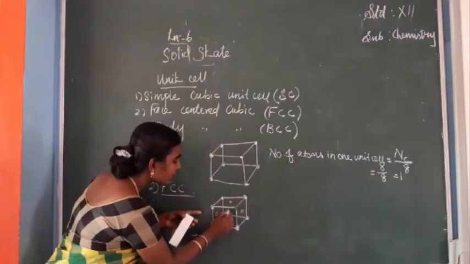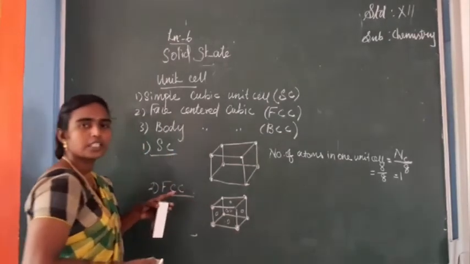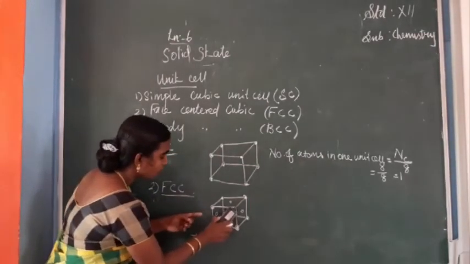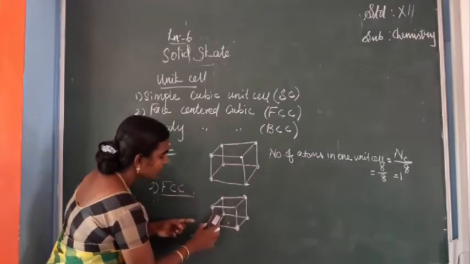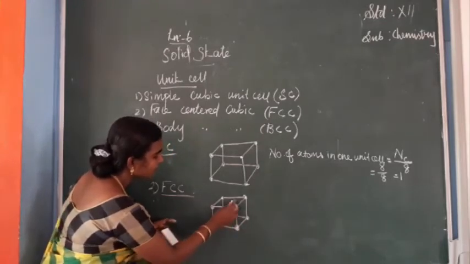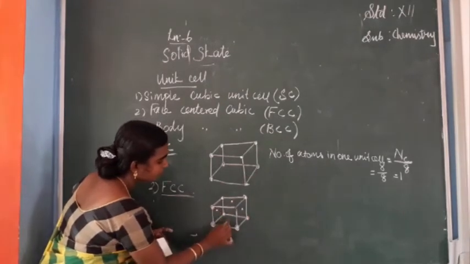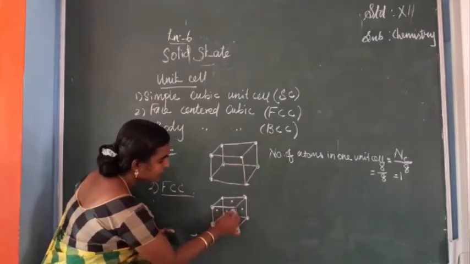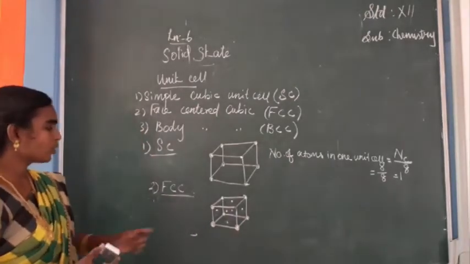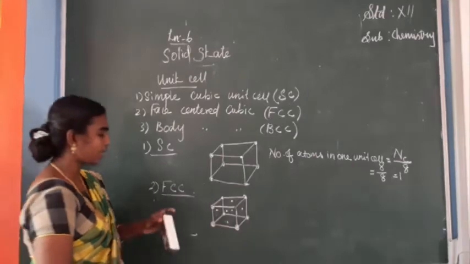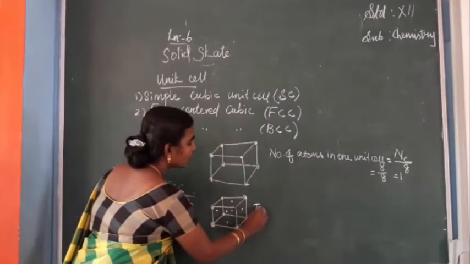So here I am giving 2. Is it clear? So we have to do like this. If there is more space here, we can draw it neatly. Is it clear?